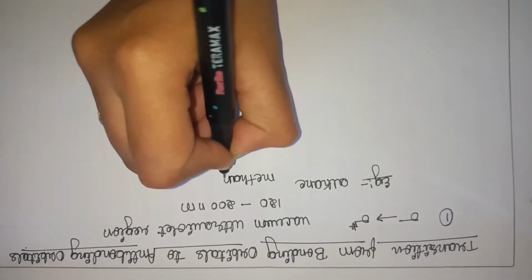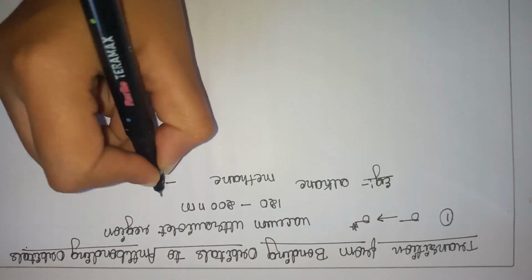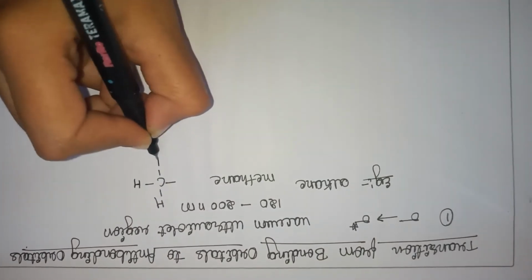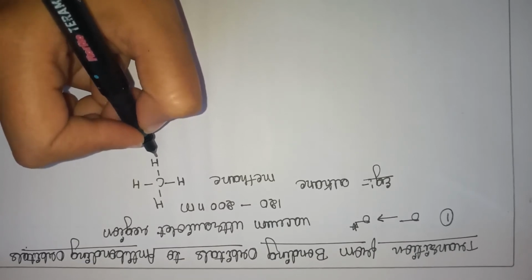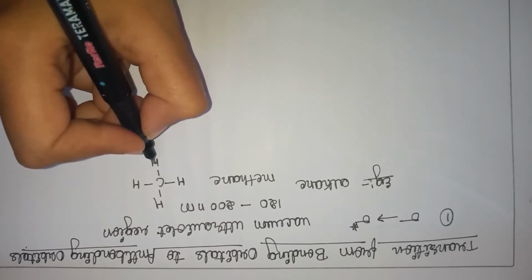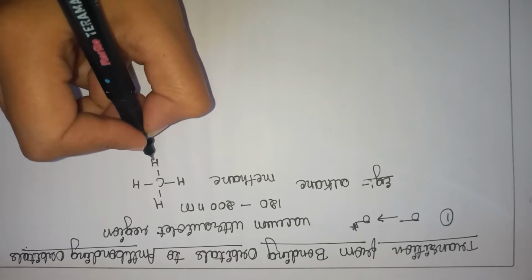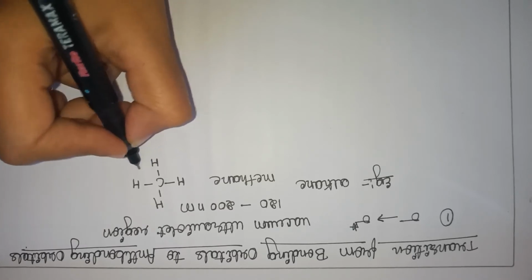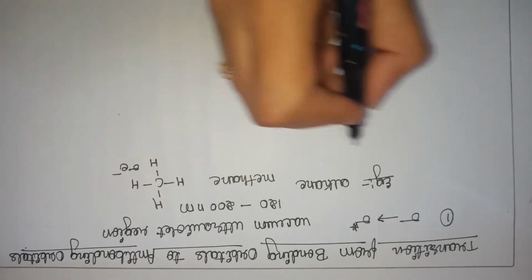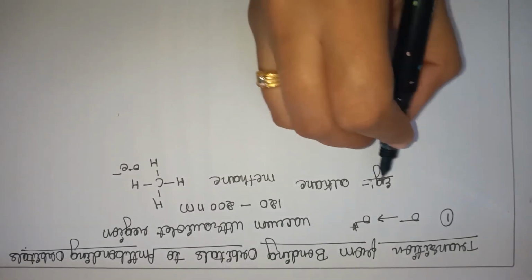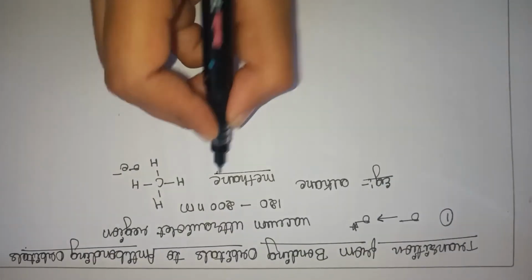When we consider methane, CH4, we have sigma bonds. C-H bonds are single bonds, which means a sigma bond between carbon and hydrogen atom. So here we have sigma electrons which undergo transitions. So the best example for sigma to sigma star is methane.